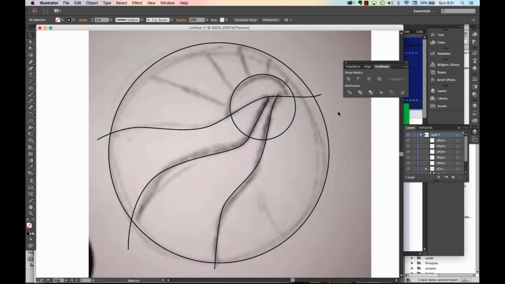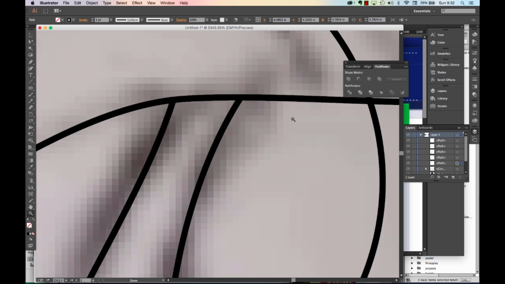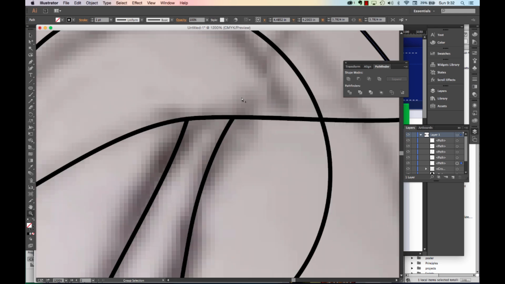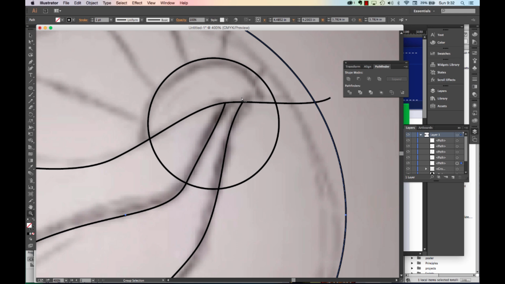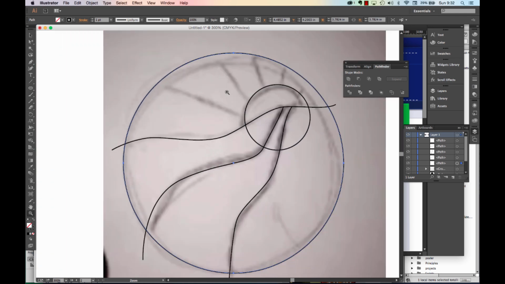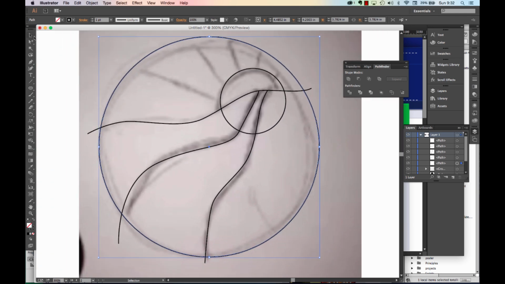Now that I've started with my shapes, it's about thinking how to put these shapes inside the object here. Now that I have my shapes, I'm making sure that everything touches each line or goes outside. Remember, you're using the Pathfinder tool for a lot of your drawing in Illustrator. I'm going to select everything and I'm going to divide it.